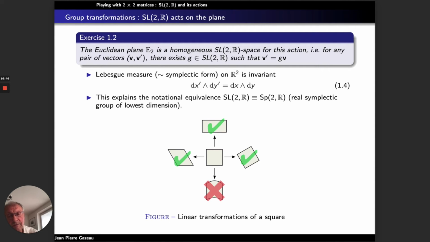This is a good illustration because we cannot transform, for instance, through SL2R a square into figures for which the boundary is not a straight line, or a part of a straight line.